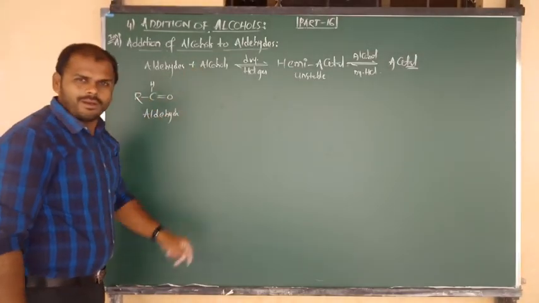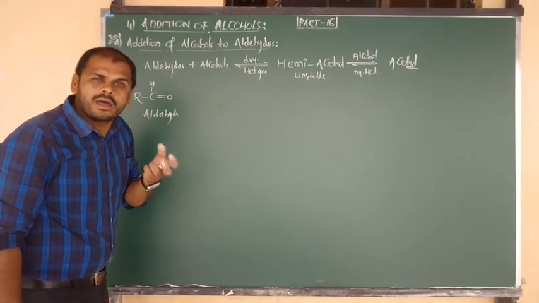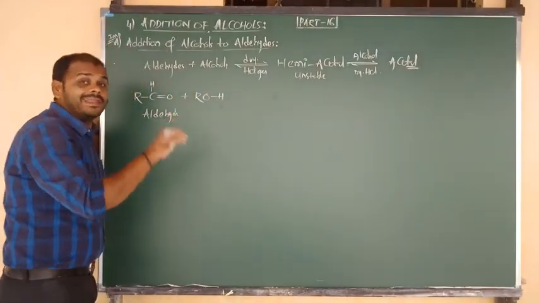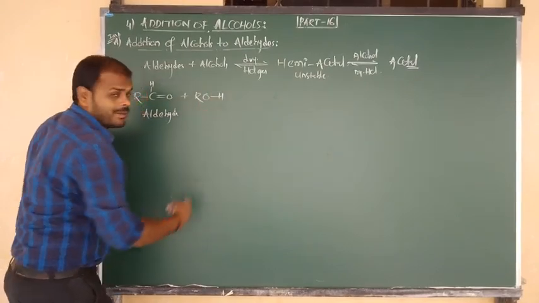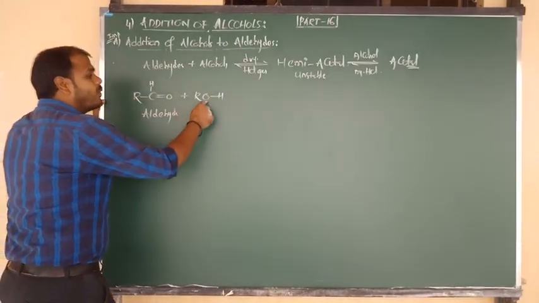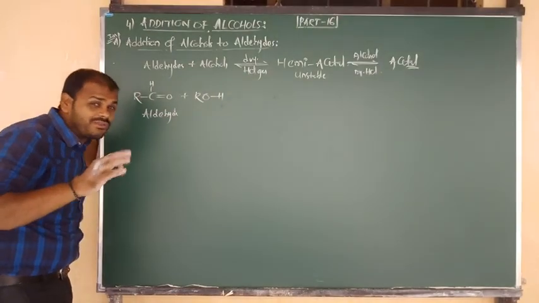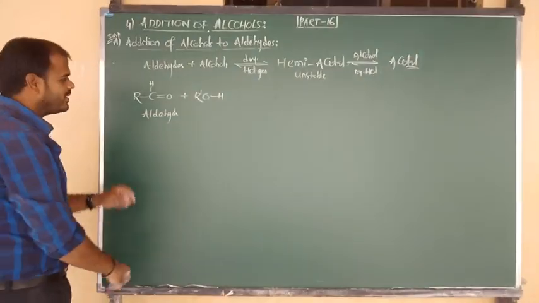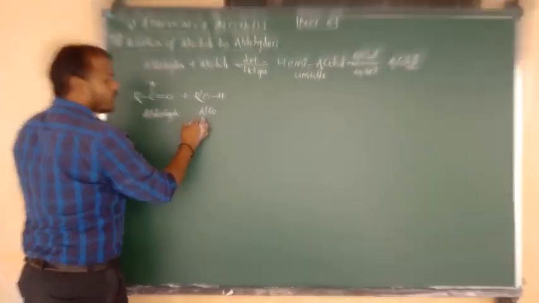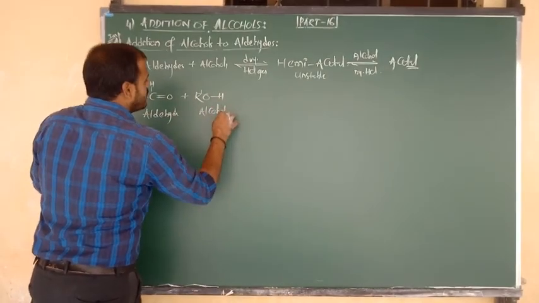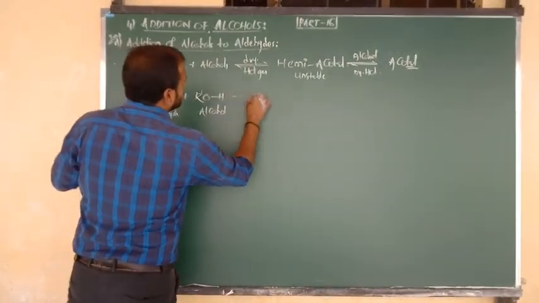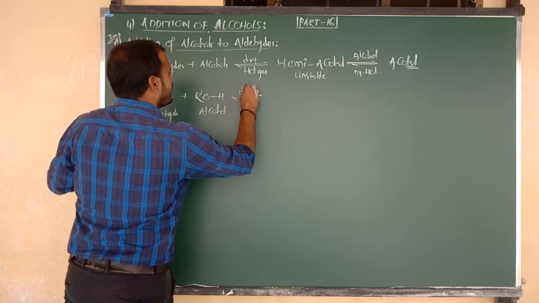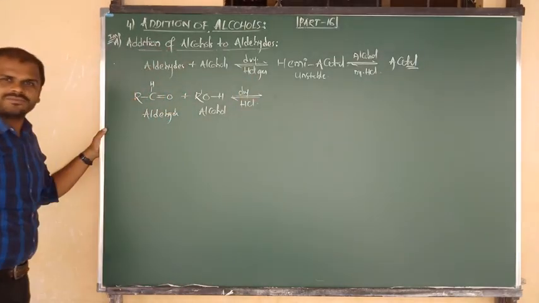It undergoes addition with alcohol. What is the general formula of alcohol? ROH. Here I am going to write ROH, but in this reaction, OH cleavage takes place in the alcohol, so I am writing it in the form of RO bonded to H. To show the variation, suppose this one is R and you denote this one as R prime. This one is the aldehyde. The aldehyde undergoes addition with alcohol in the presence of dry HCl.